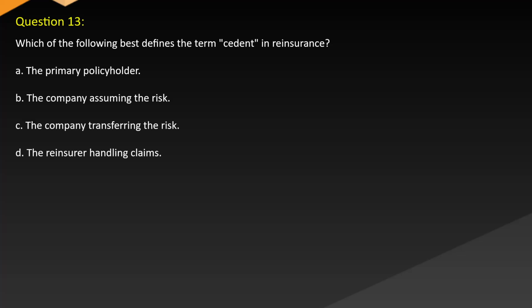Question 13. Which of the following best defines the term cedent in reinsurance? A. The primary policyholder. B. The company assuming the risk. C. The company transferring the risk. D. The reinsurer handling claims.